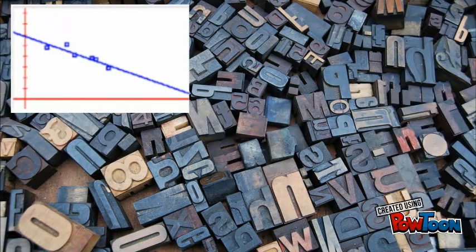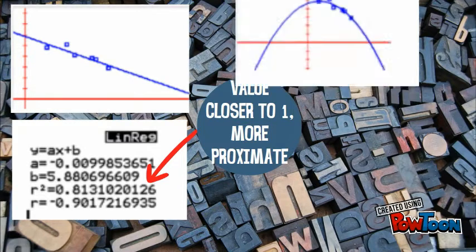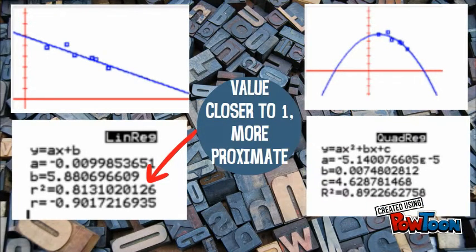A regression graph with an R-squared value closer to 1 shows that it passes through or is more proximate with most of the data points compared to the other two models. Hence, a best fit graph will have the highest R-squared value. After collating our results, a quadratic regression graph is the best fit to our experiment with the highest R-squared value of 0.892 when rounded to 3 significant figures.